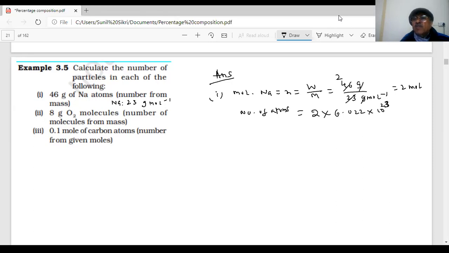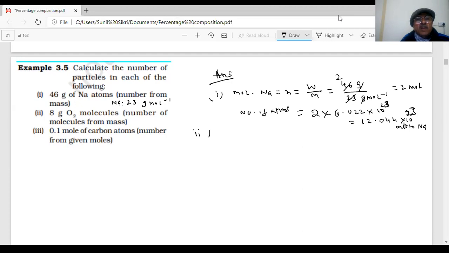So 46 gram of sodium will contain how much? 2 into 6.022 times 10 power 23, about 12 times 10 power 23 atoms of sodium, student. See how many atoms are there? Very large. Atom is very small. That's what I am trying to tell you. 10 power 23 atoms are there in just 46 gram of sodium. If I put it on the table, this will have so many atoms of sodium.